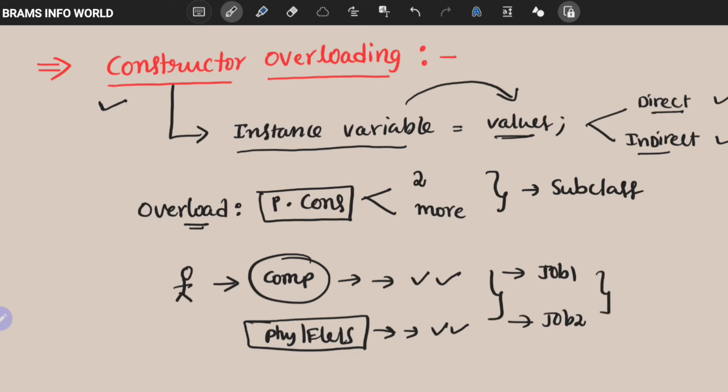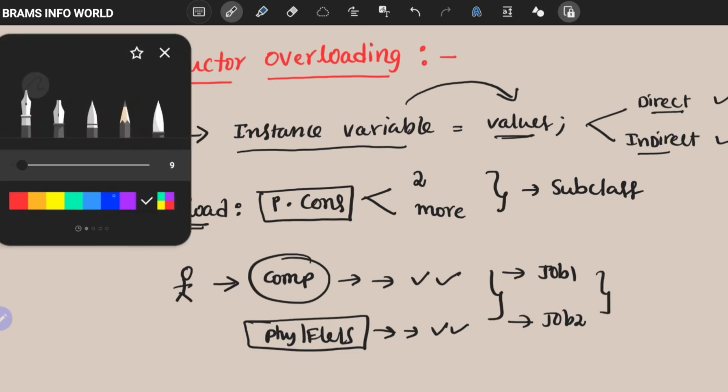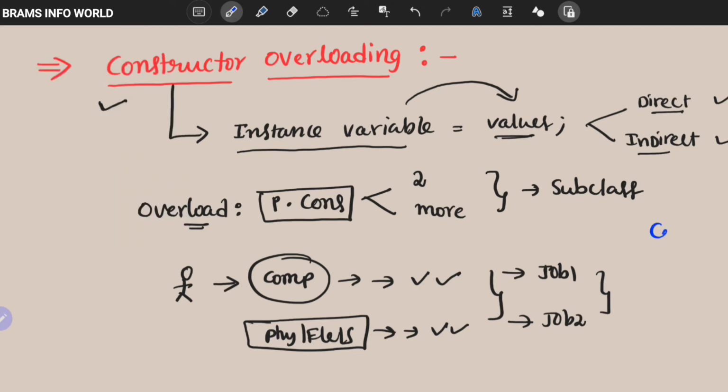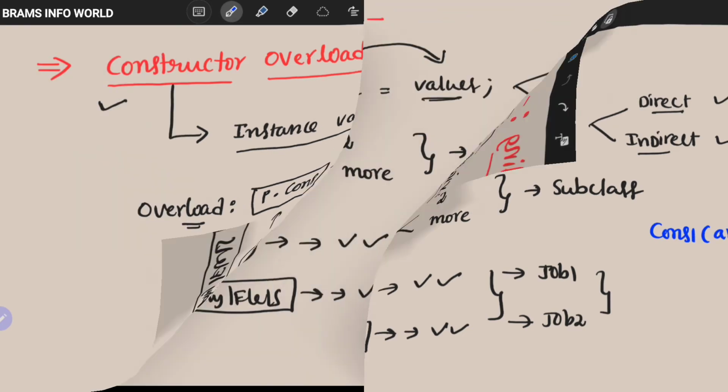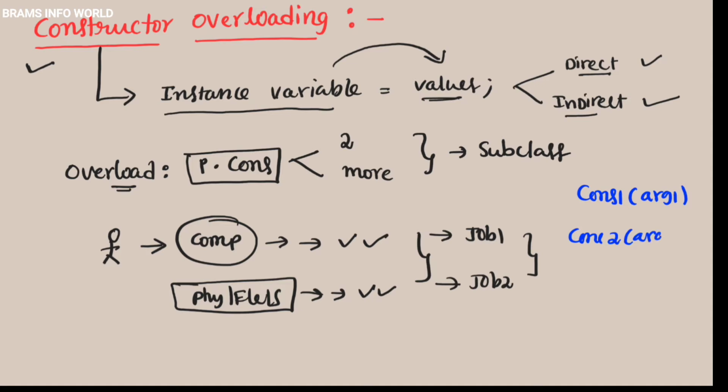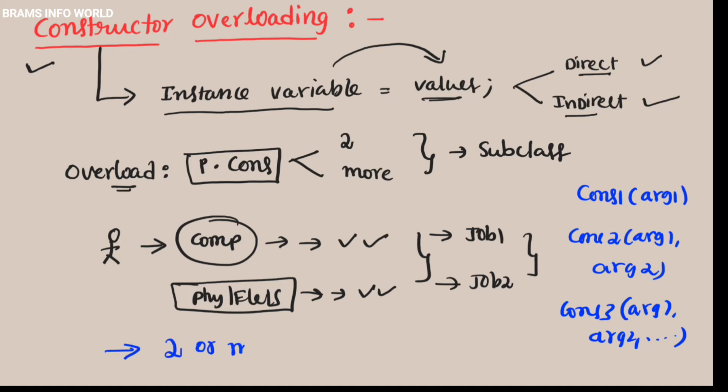But here we are going to define constructor 1, constructor 2 having argument 1, 2, and constructor 3 containing argument 1, argument 2 and argument 3, and so on. So the process of defining a constructor two or more times to do tasks in our program